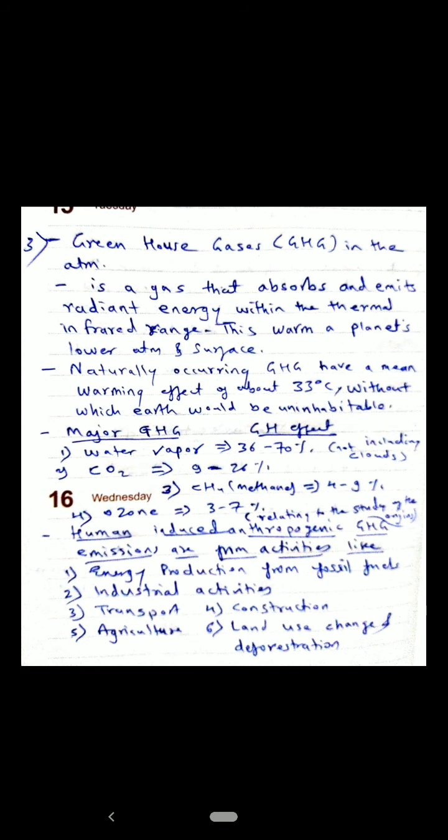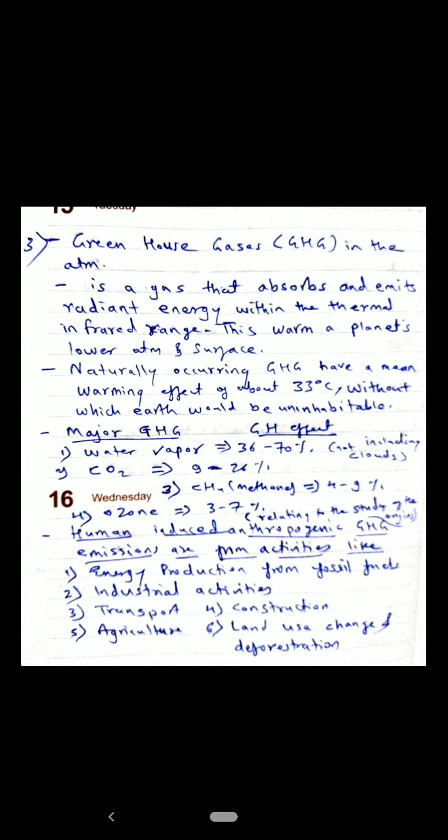So what are greenhouse gases or the greenhouse effect? It is a gas that absorbs or emits radiation energy within the thermal infrared range, and this energy emission warms up the planet's surface and lower atmosphere. Now, what are the greenhouse gases? The major greenhouse gases are water vapor, which has a percentage of 36 to 70%, as you can see on the screen. Then CO2 9 to 26%, methane 4 to 9%, and ozone 3 to 7%.